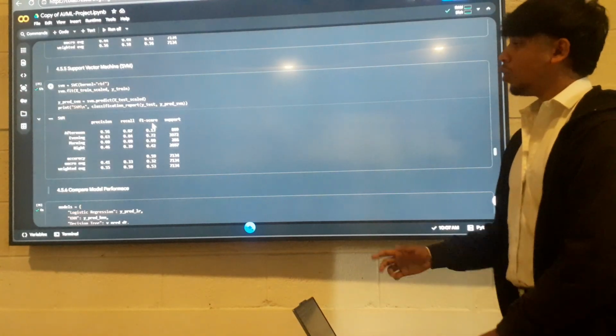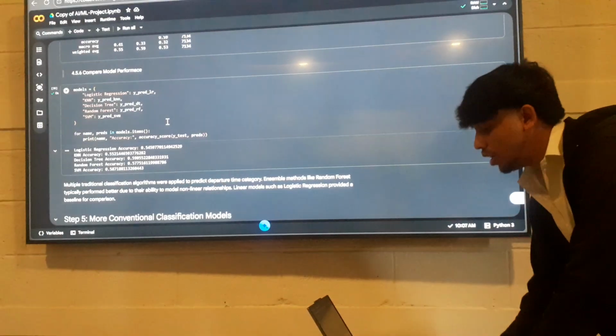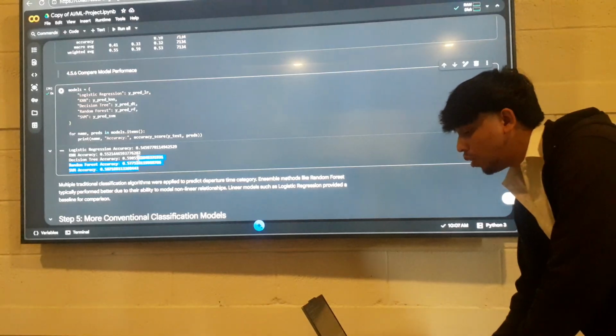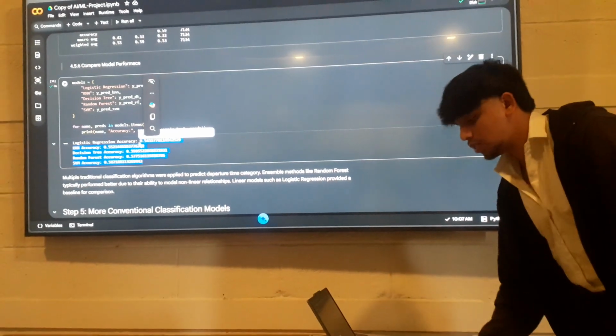Here I got an accuracy of 59%, and we can observe that the afternoon percentage and the morning percentage have drastically decreased. So next is the comparison of performance of the models. Here we can see that the average of all these is approximately 55 to 56%.